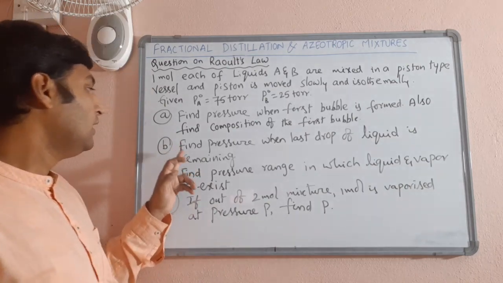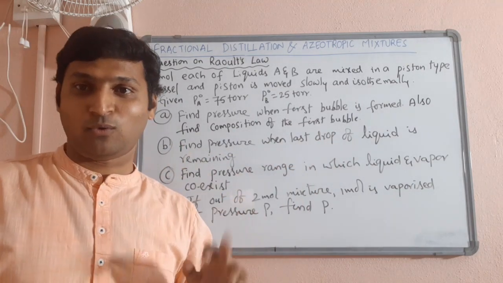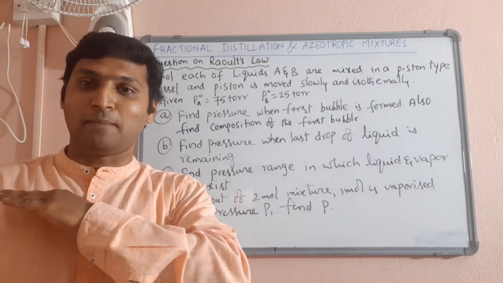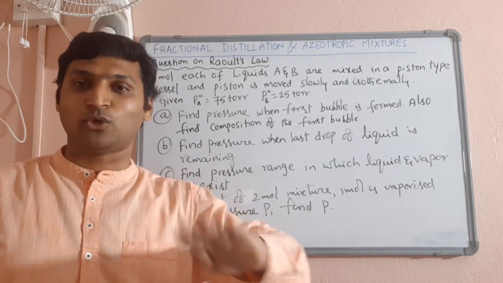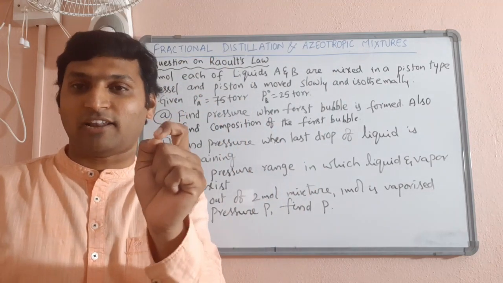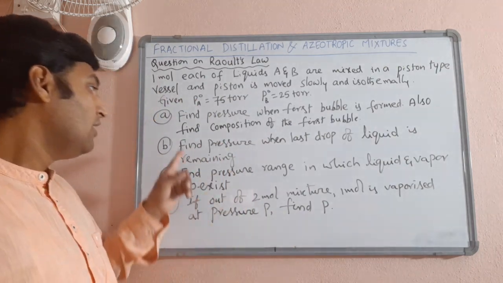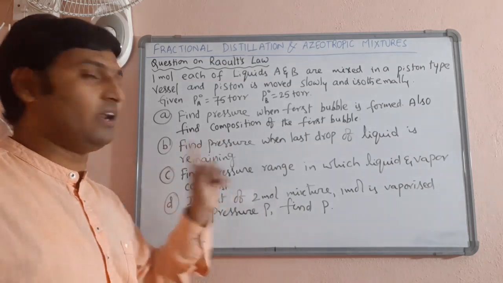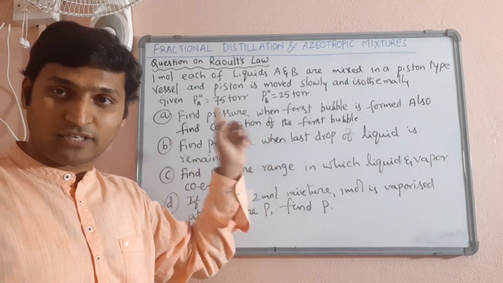Moving ahead, find the pressure when the last drop of liquid is remaining. What does this mean? Complete evaporation is over. Last drop means almost all liquid is gone, completely reached the vapor state, and the last drop is left for becoming complete vapor. That's what he means. So find the pressure when the last drop of liquid is remaining. So first bubble, at what pressure is the first bubble formed?